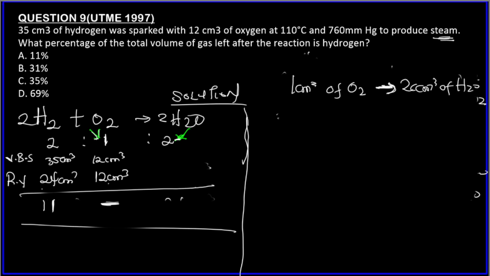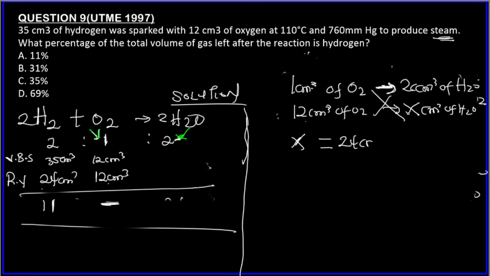Then this 12 centimeter cube of O2 will now produce how many centimeter cube of steam? So cross multiply: x times 1 is x, and 12 times 2 is 24 centimeter cube of steam produced.